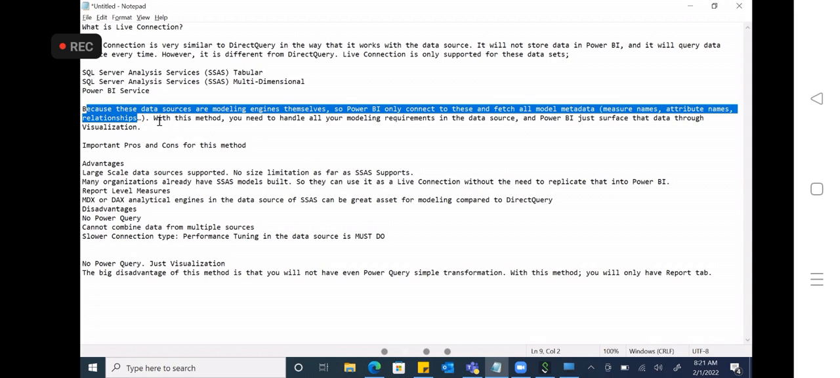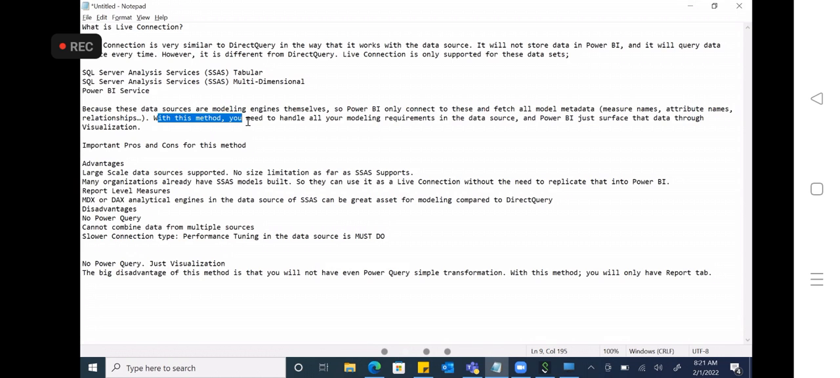So with this method, you need to handle all the modeling requirements in the data source, in the SSAS tabular model or SSAS multi-dimensional model. Power BI is just a surface to show the data through visualization. So in this live connection, we can use Power BI only for visualization purposes. Okay, clear? Yes, sir. Any doubts? Please ask me.